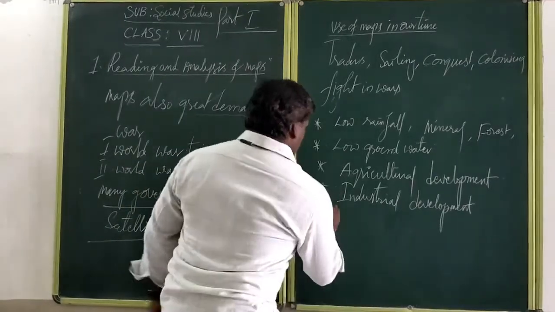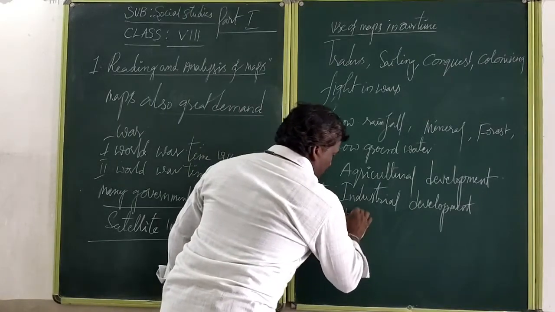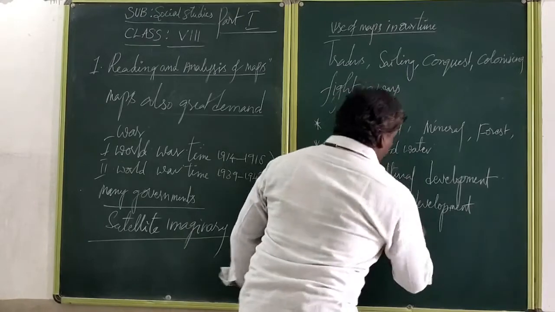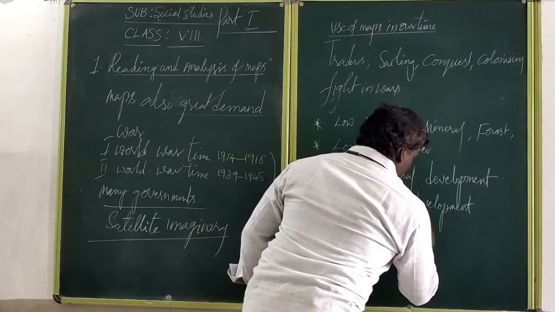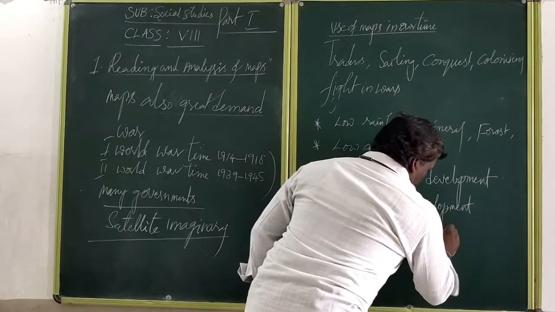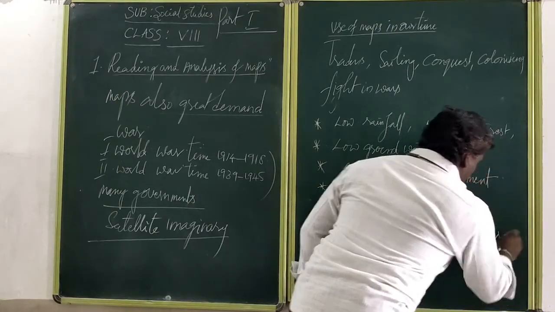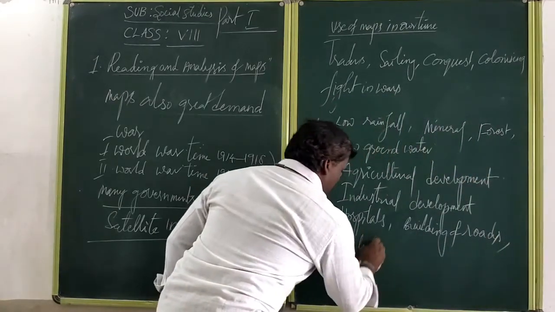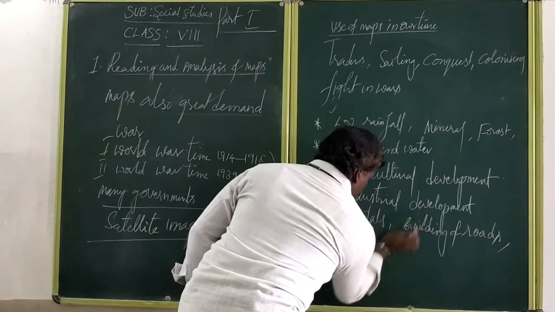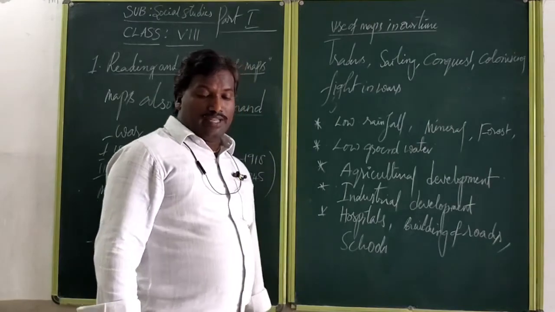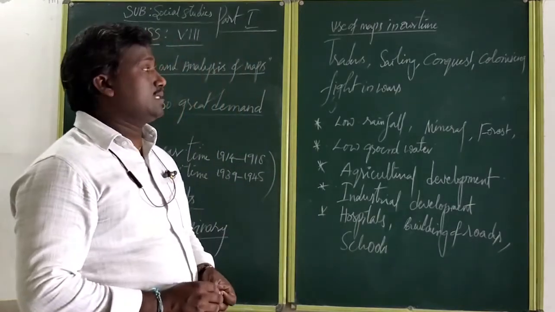That's why we are establishing hospitals, building roads, and establishing schools nowadays. For this purpose we can follow different types of maps.